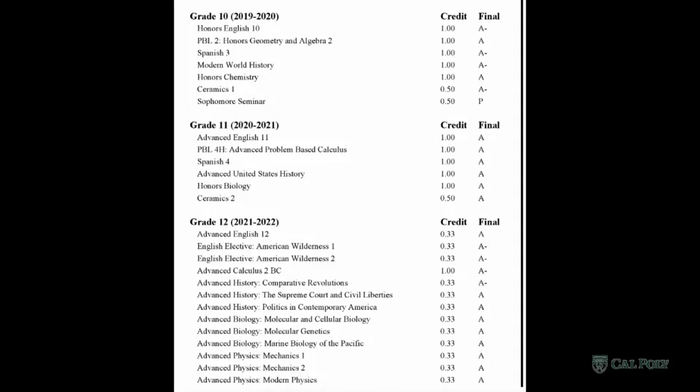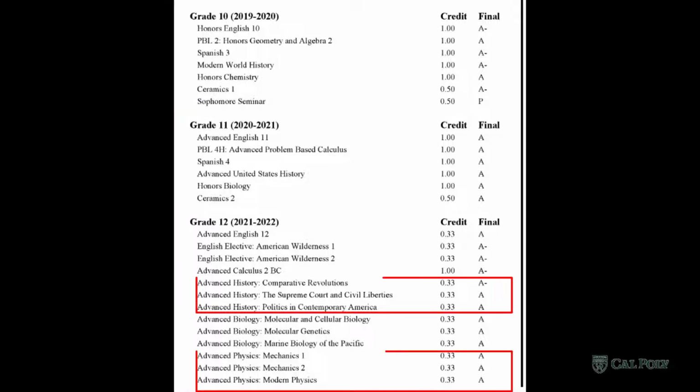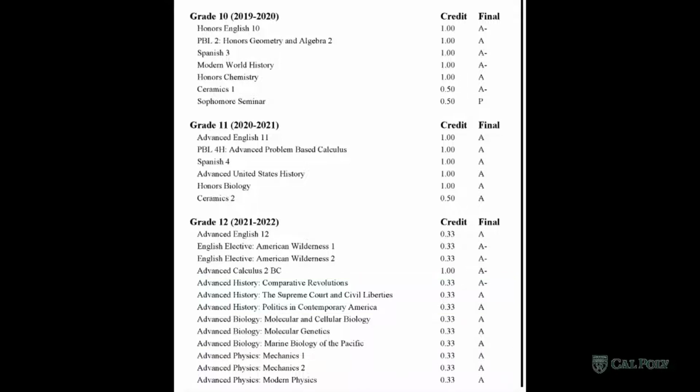And last but certainly not least, the trickiest of them all, the Kate School in Carpinteria, has the triple term type thing happening, where they have some classes on a full year term type where you see that 1 credit, some on a semester where you see that 0.5 credit, and some on the elusive true trimester where you see that 0.33, where it's broken up into 3 different sections for a year's worth of credit. So these students would actually be adding their school in 3 times with 3 different term types.